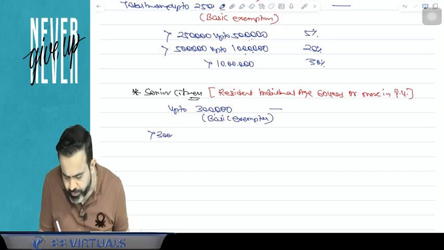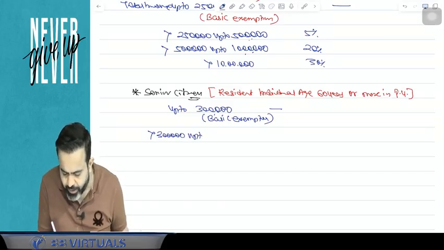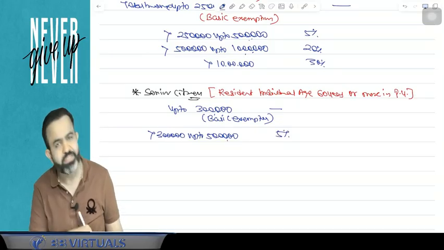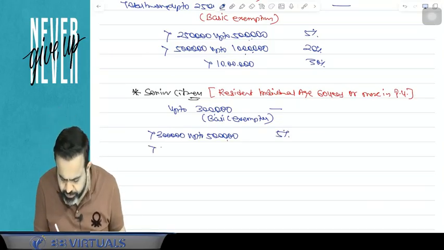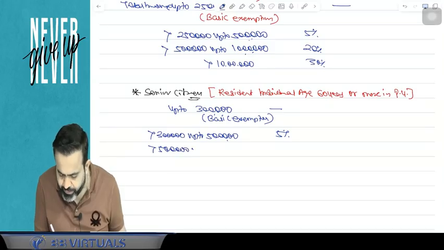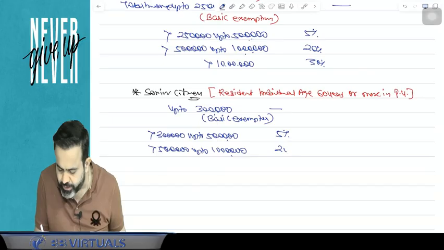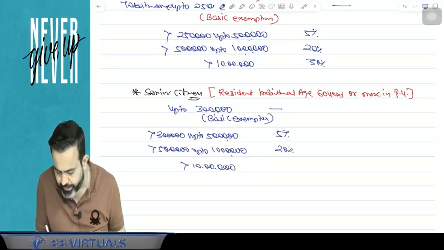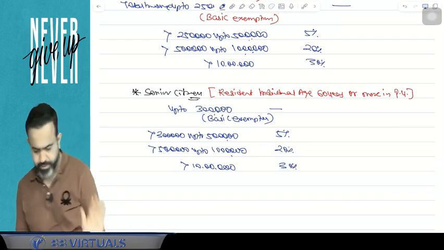But if your income is more than 3 lakh up to 5 lakh, then your tax rate is 5%. If your income is more than 5 lakh up to 10 lakh, then your tax rate is 20%. And if your income is more than 10 lakh, then your tax rate is 30%.